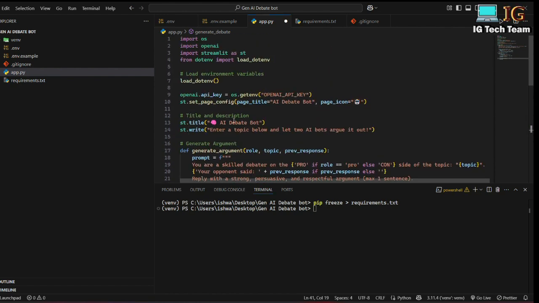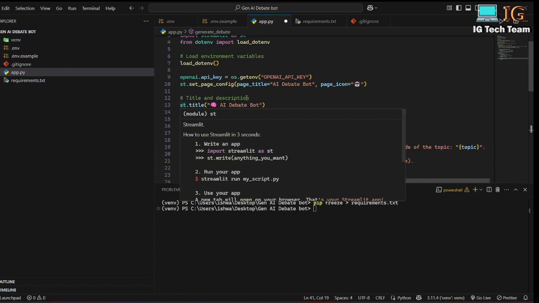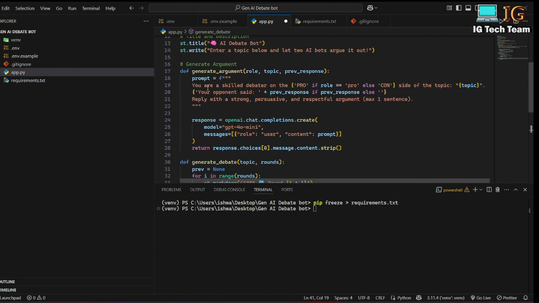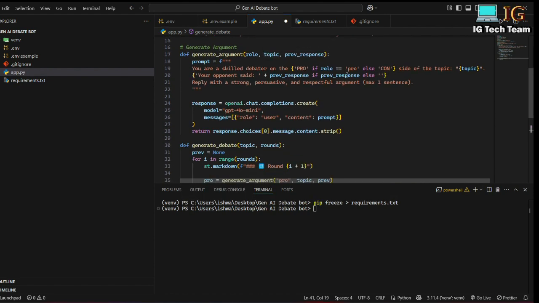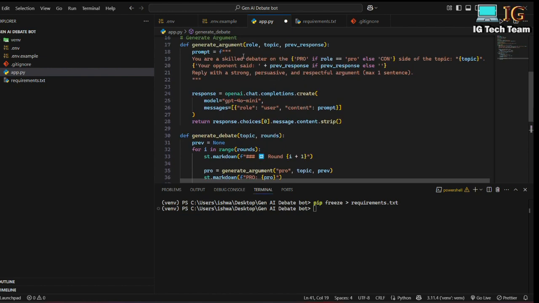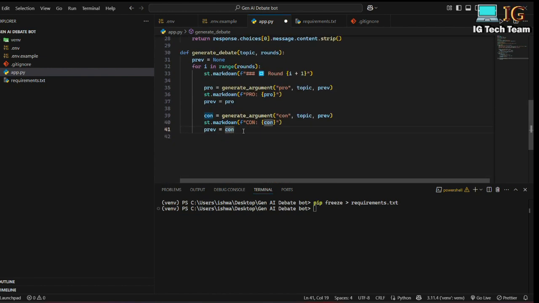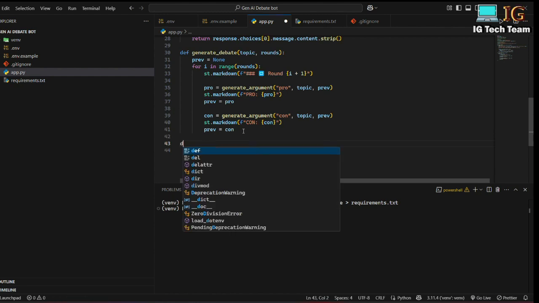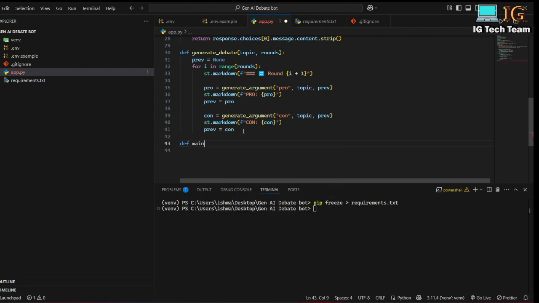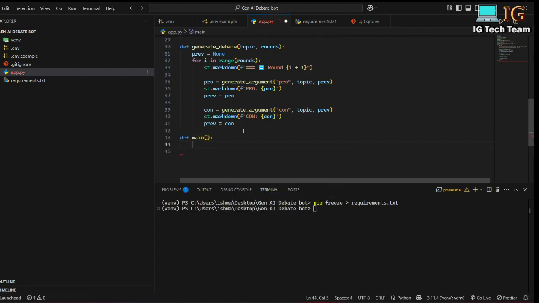So once again, this is the title for our page, and it will generate arguments for the pro and con side, and I have called this generate argument for both sides, pro and con. And now I have to call this function. So I have to make one main function. So here I have to get user input.